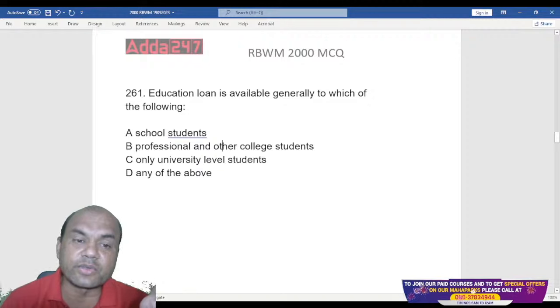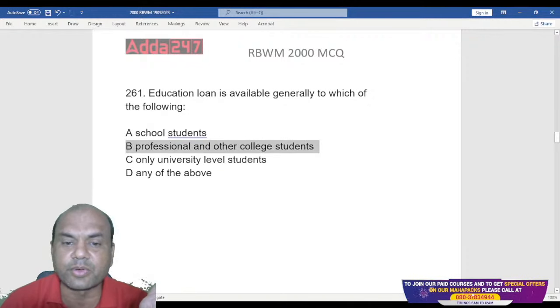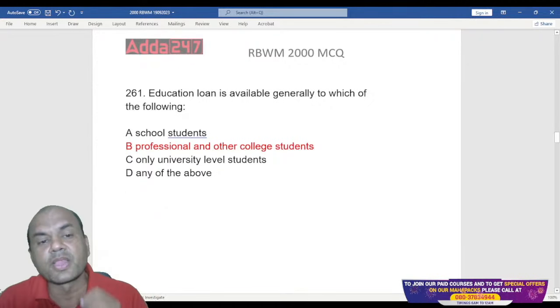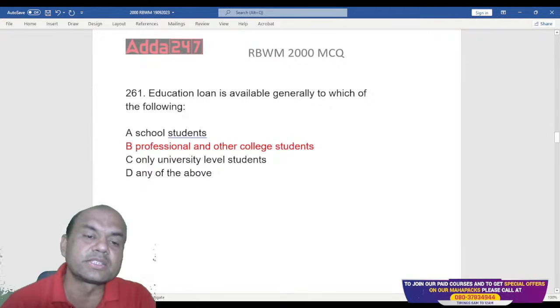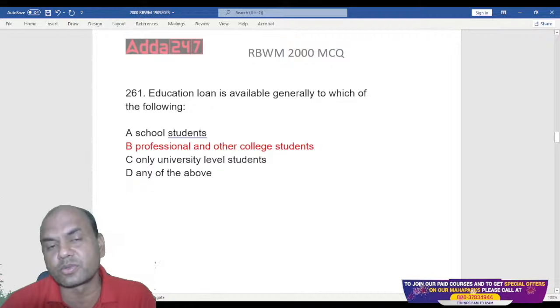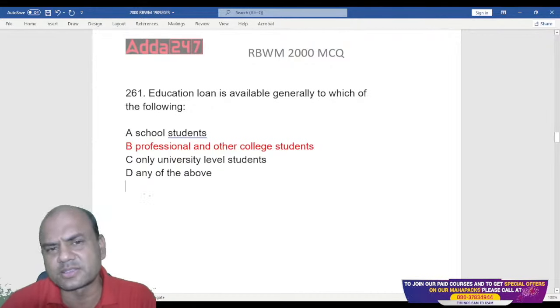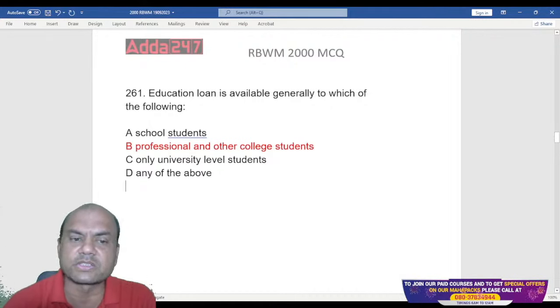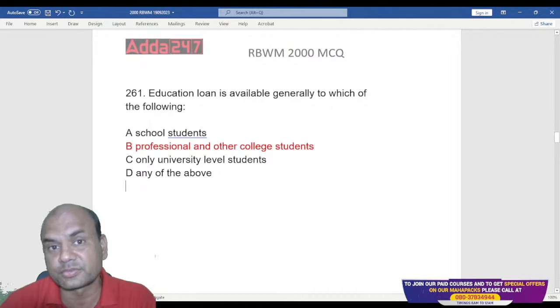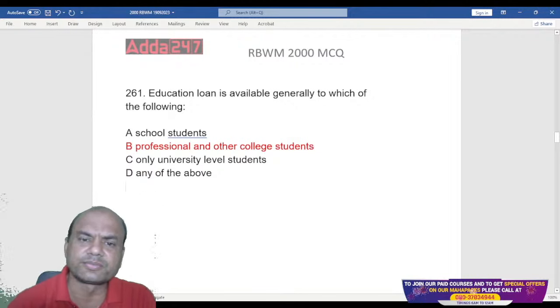So the right answer for this is what? This professional and college students, other college students. Okay. So education loan is given to these guys, professional and other college students. Only university level student, that's not the right answer. It can be to professionals also. Means CAs, they are also given the education loan. Okay.